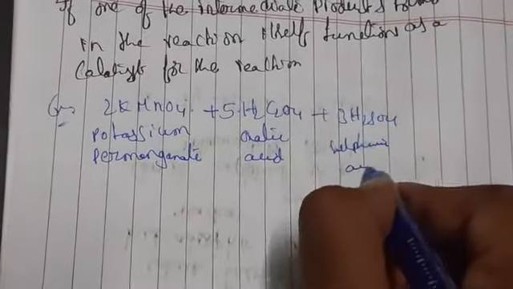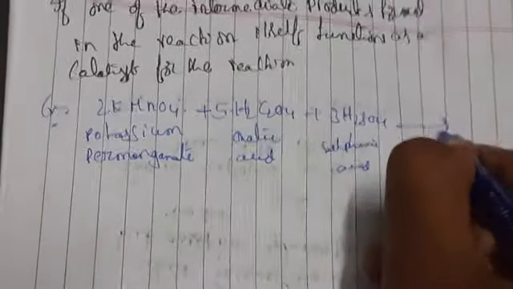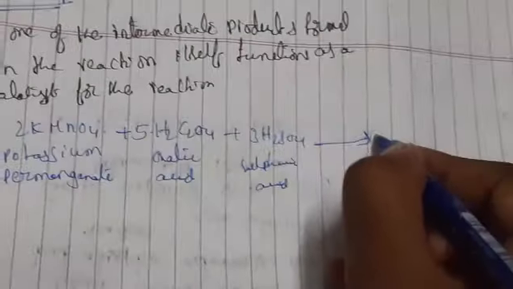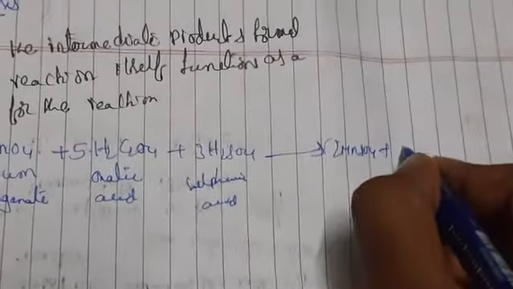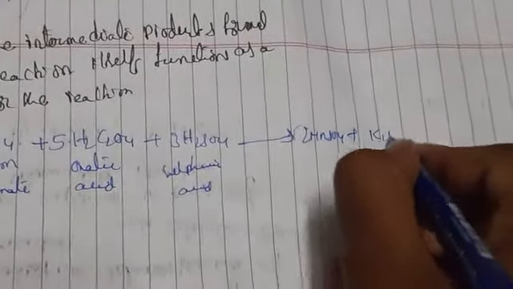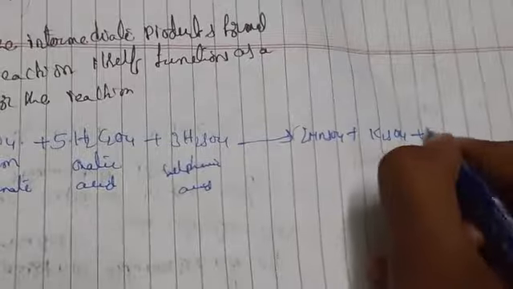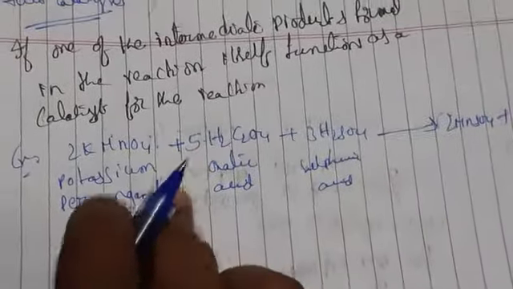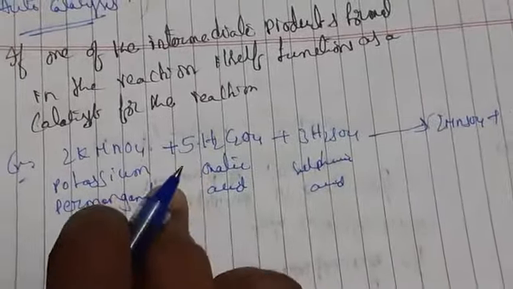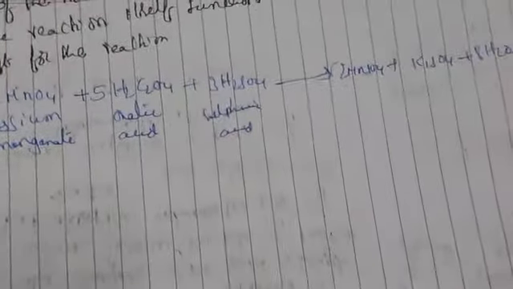When we react these three, we get 2MnSO4 plus K2SO4 plus 8H2O plus 10 CO2, meaning manganese sulfate is formed. So what are the reactants here? Potassium permanganate, oxalic acid and sulfuric acid.